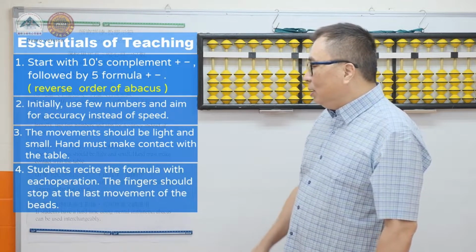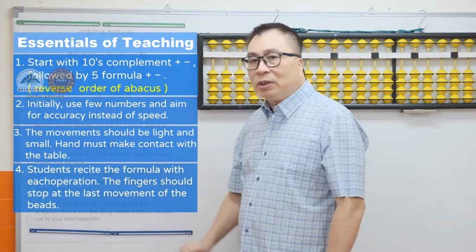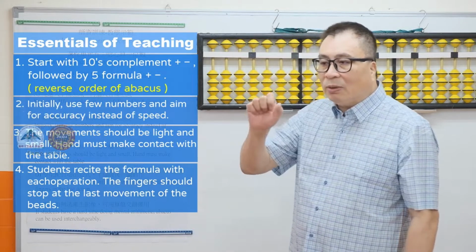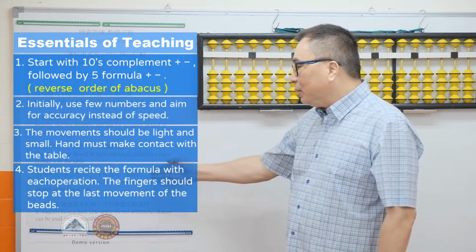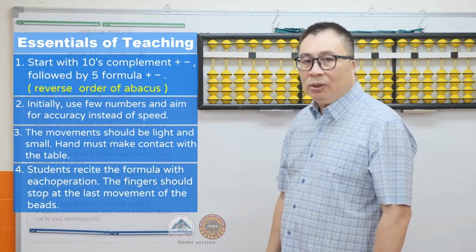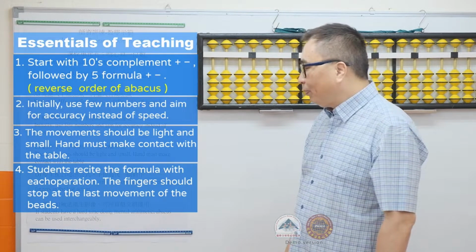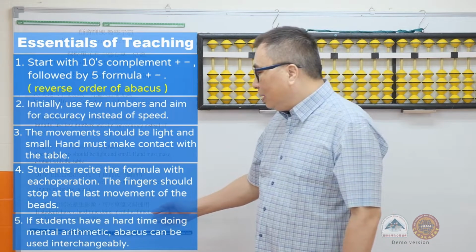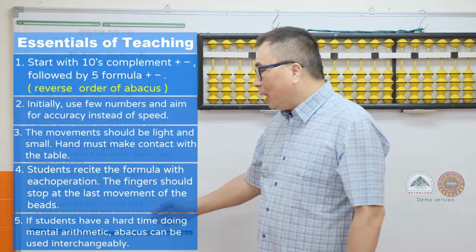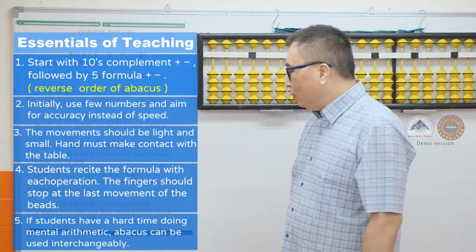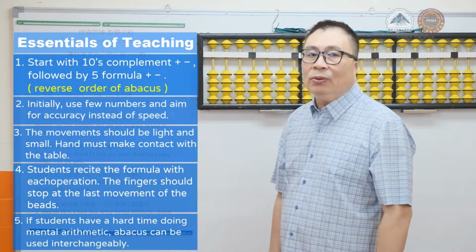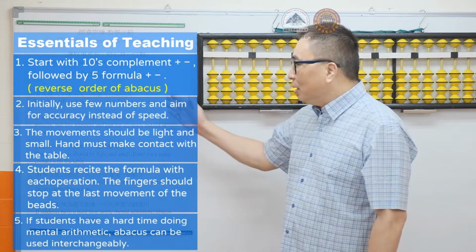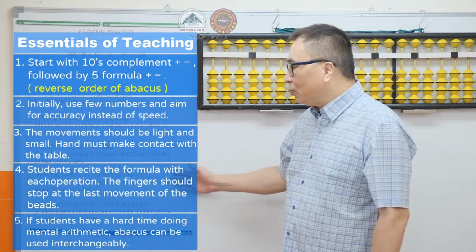Fourthly, students should read the formulas out while moving the fingers. The fingers should stop at the last movement of the beads. Lastly, if the students are having a hard time doing mental arithmetic, the abacus can be used interchangeably. Above mentioned are the 5 essential points of teaching mental arithmetic with listening.